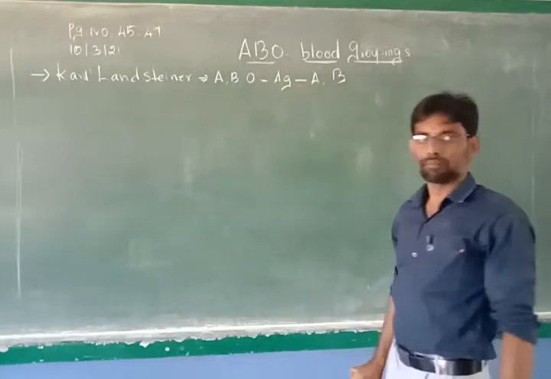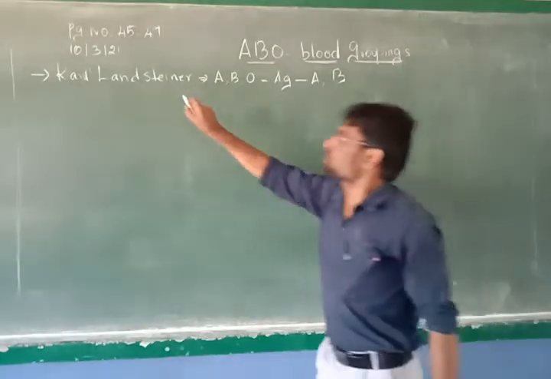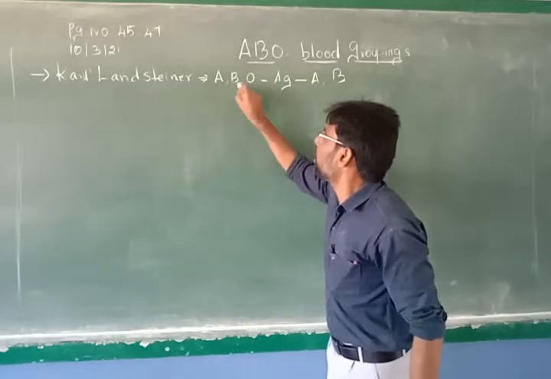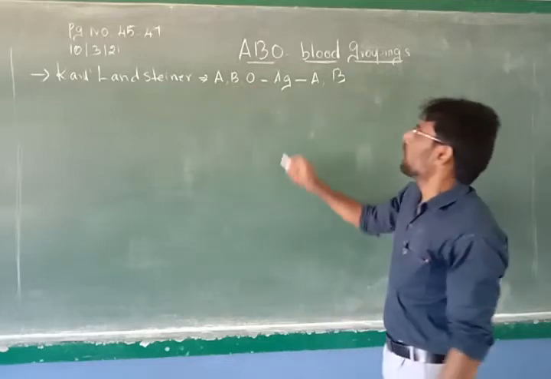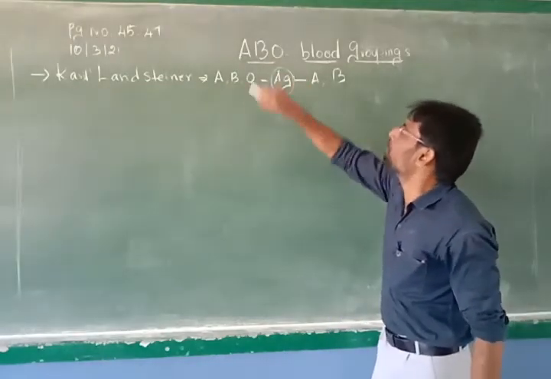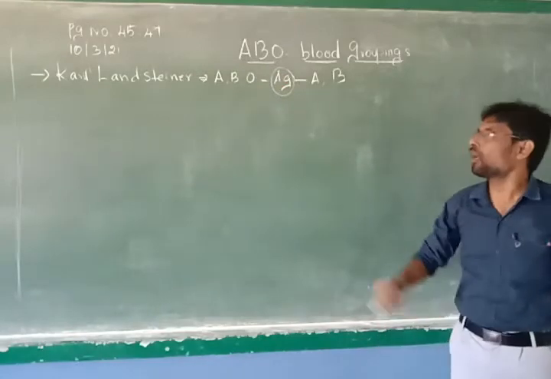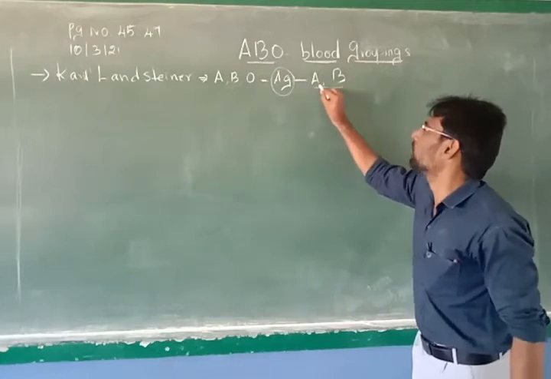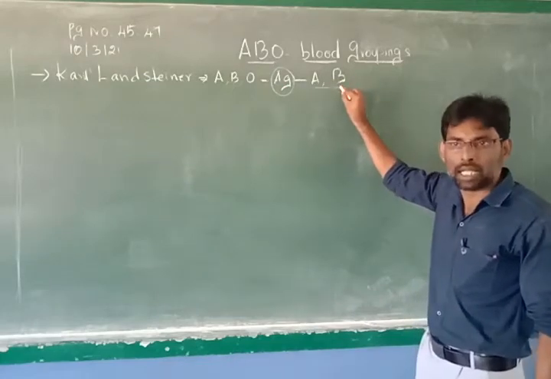A means antigen. So Landsteiner discovered these 3 blood groups A, B, O based on the presence or absence of the antigens called A and B. That means there are 2 antigens, A antigen and B antigen.